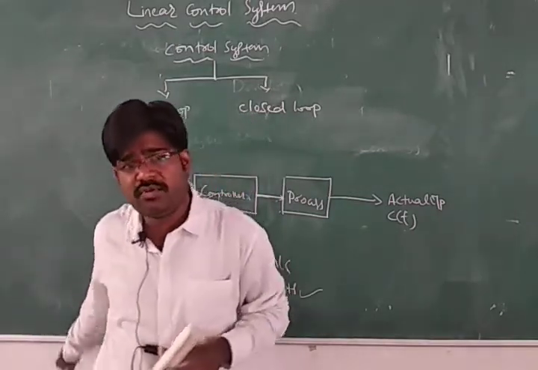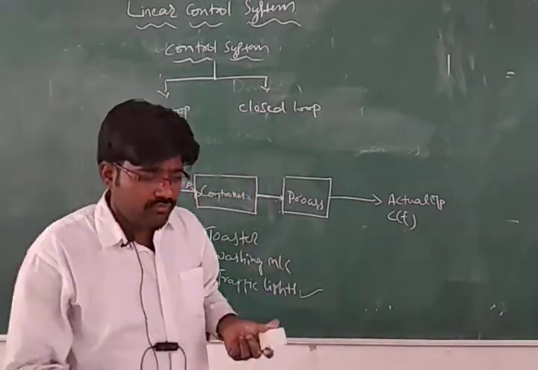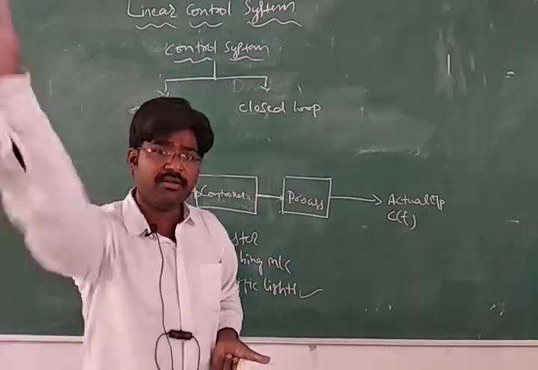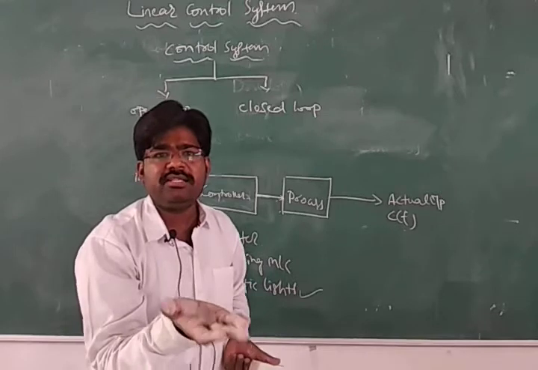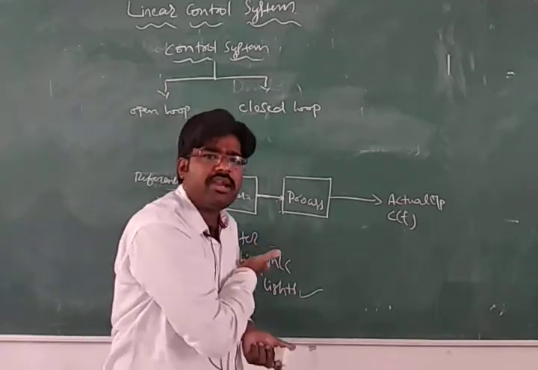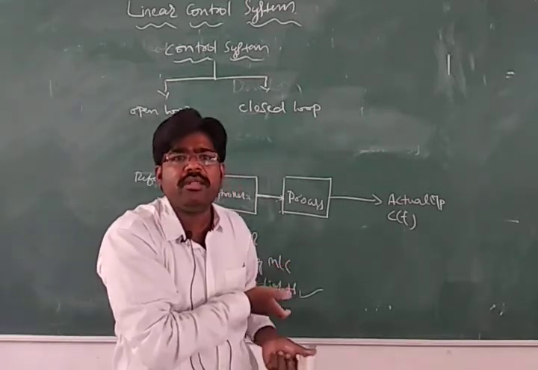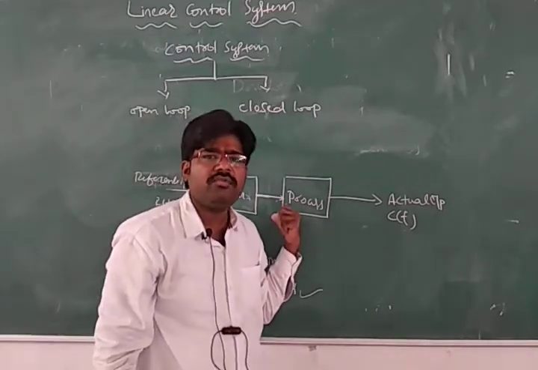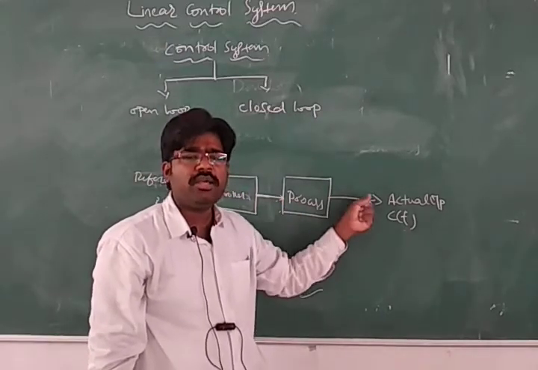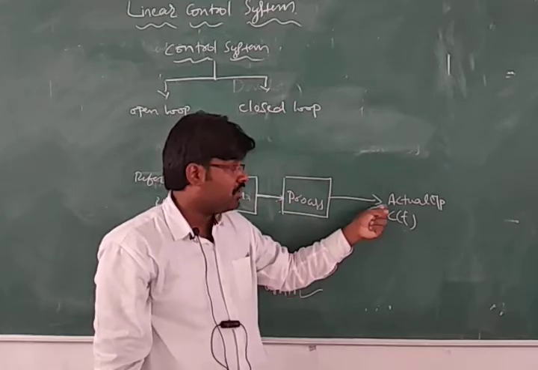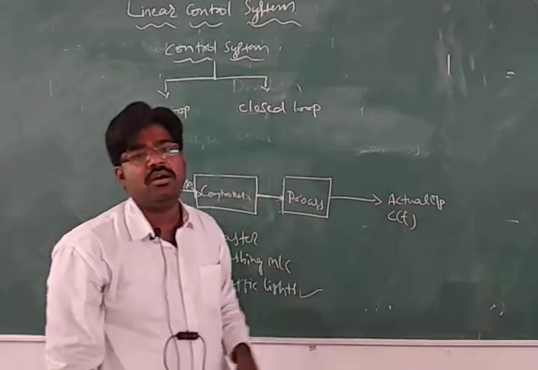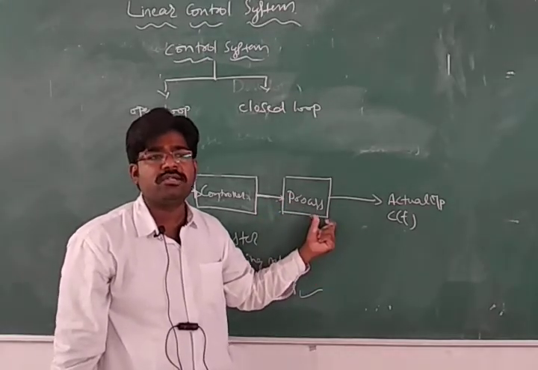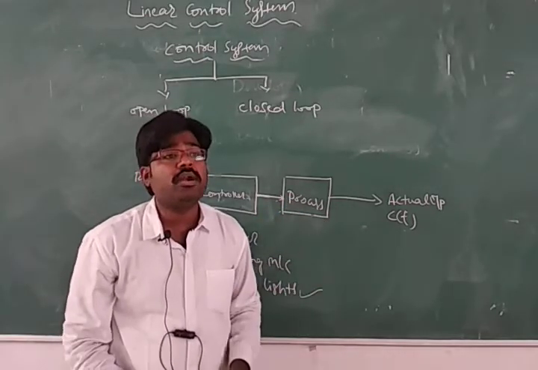After 30 minutes, if you take the clothes out, they may be completely clean or they may not be completely clean, but that quality of cleanness is not corrected by the input, not maintained by the device. So output is not in the control of the input, right? Output is dependent on the input, but you cannot change the output. You cannot get the required output in the open loop control system. So this is about the open loop control system.